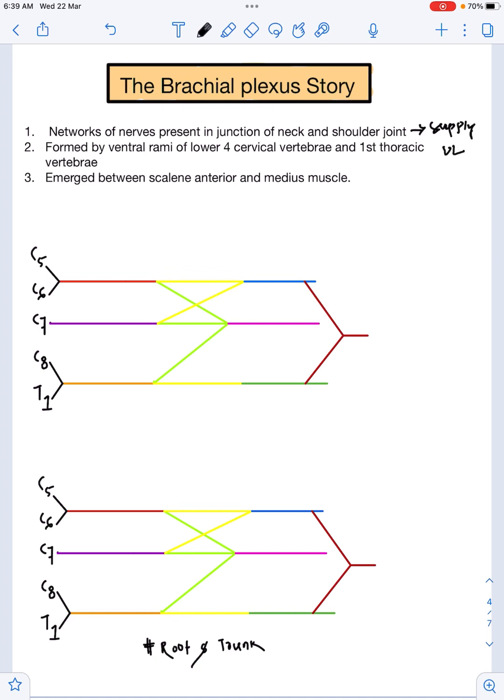That's why it is brachial plexus. Now it is formed by ventral rami of lower four cervical and first thoracic spinal nerves.